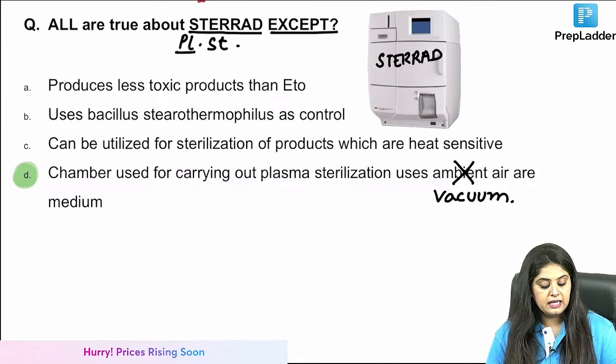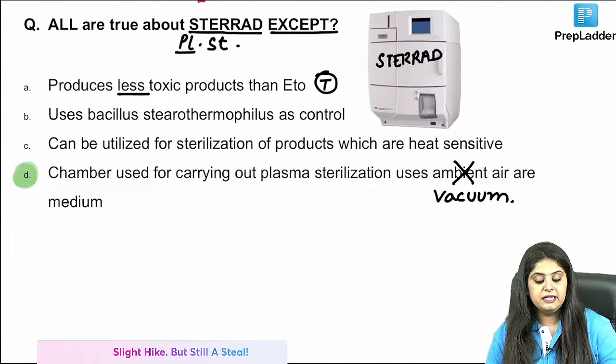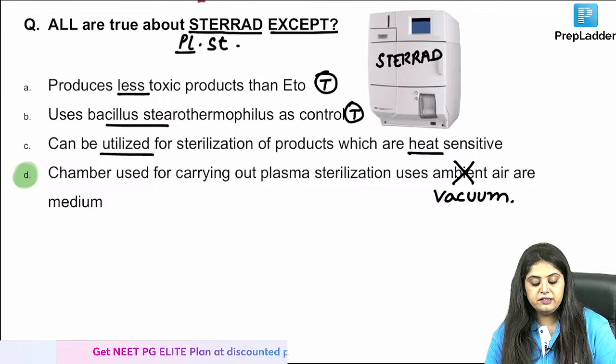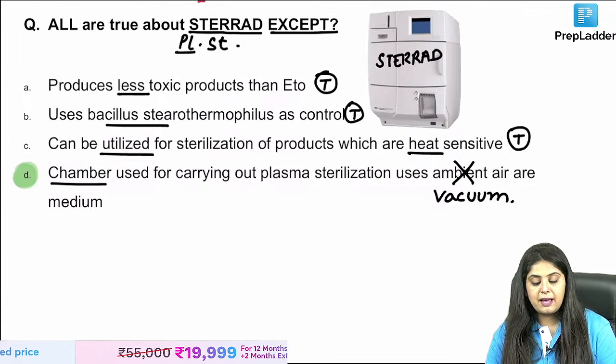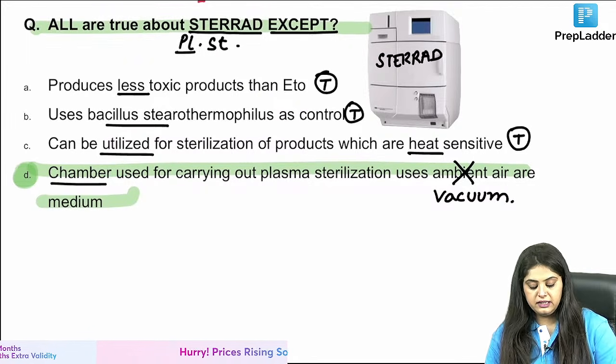So start comparing. Number one, does it produce less toxic products like ethylene oxide? Yes. Is it using Bacillus stearothermophilus as control? Can it be used for heat sensitive material because it is low temperature? Yes. Chamber uses ambient air? No, it uses vacuum. So I found my wrong statement. I think this is clear.